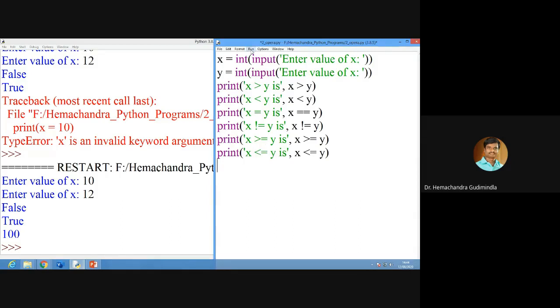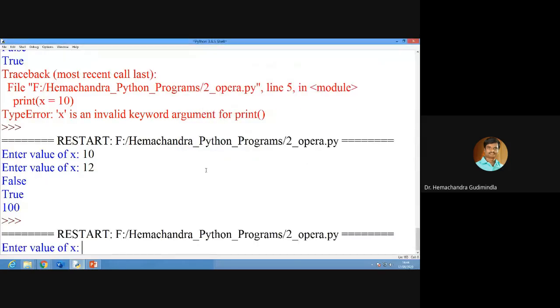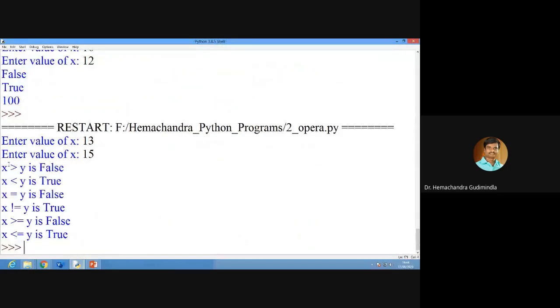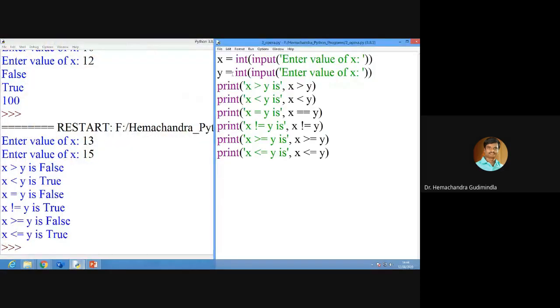Now, if you run the program, I write 13, 15. Now see, x greater than y is false, x less than y. You know that, right? Whether it is a greater value or lesser value. So 13 is less than 15, so that is the only correct one. So the second one is correct. So this is my second operator.